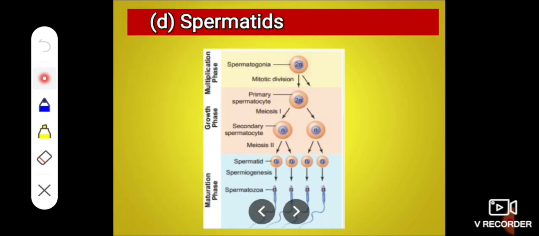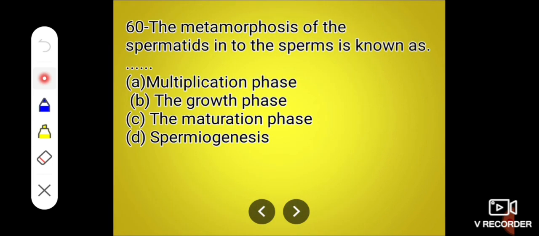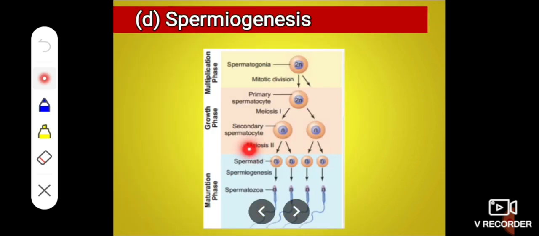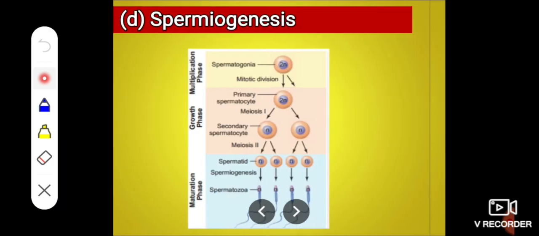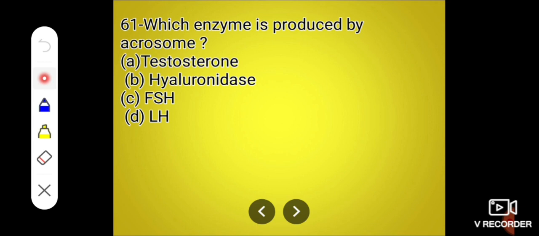That is spermatids. The metamorphosis of spermatid into sperm is known as spermiogenesis. In this process, the spermatid gets converted into spermatozoa, meaning their morphology changes, they become motile, and this process is called spermiogenesis.